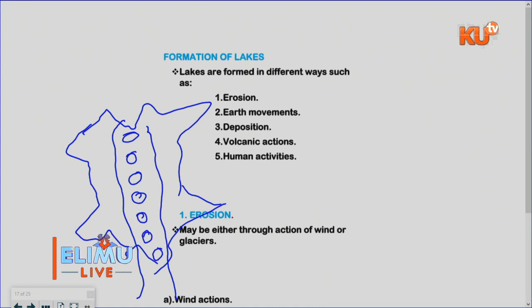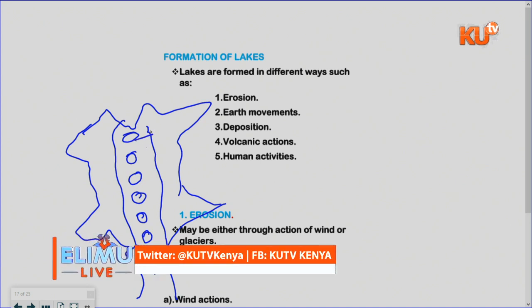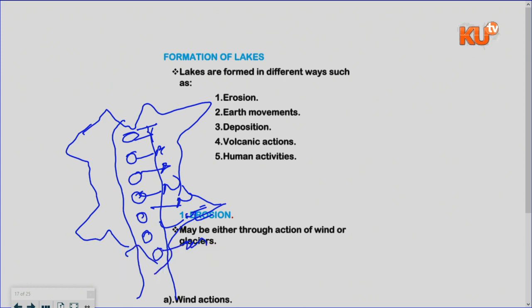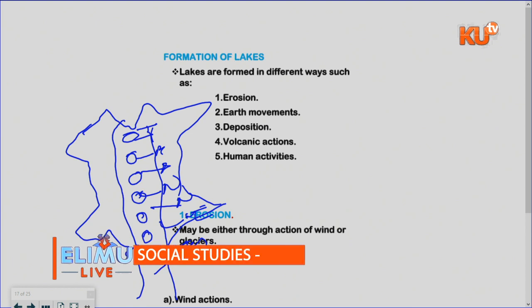And I mostly advise my learners to form some things that will make them remember better. The two Baringo boys never eat meat. So Turkana, Bogoria, Baringo, Naivasha, Nakuru, Elementaita, Magadi, and all that as it goes. The two Baringo boys never eat meat. So that one is a good acronym. You can as well form yours.